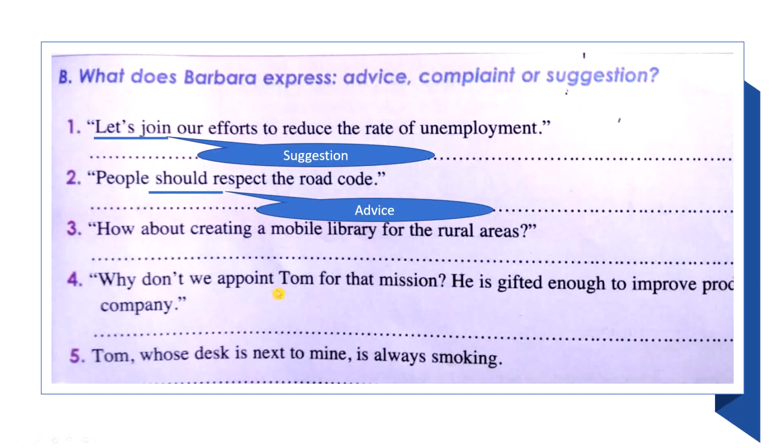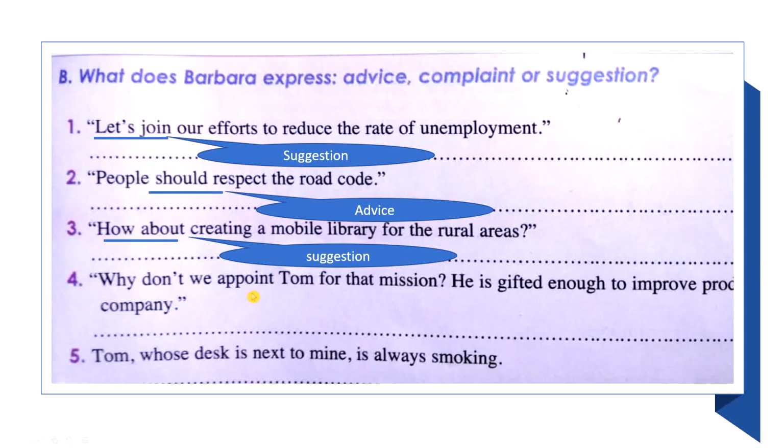The third sentence we have: how about creating a mobile library for the rural areas? So the expression that we are using here is how about. After how about we use the verb with ing: how about creating, how about using, how about listening to music. So how about, what does it express? A suggestion too. Yes, correct.